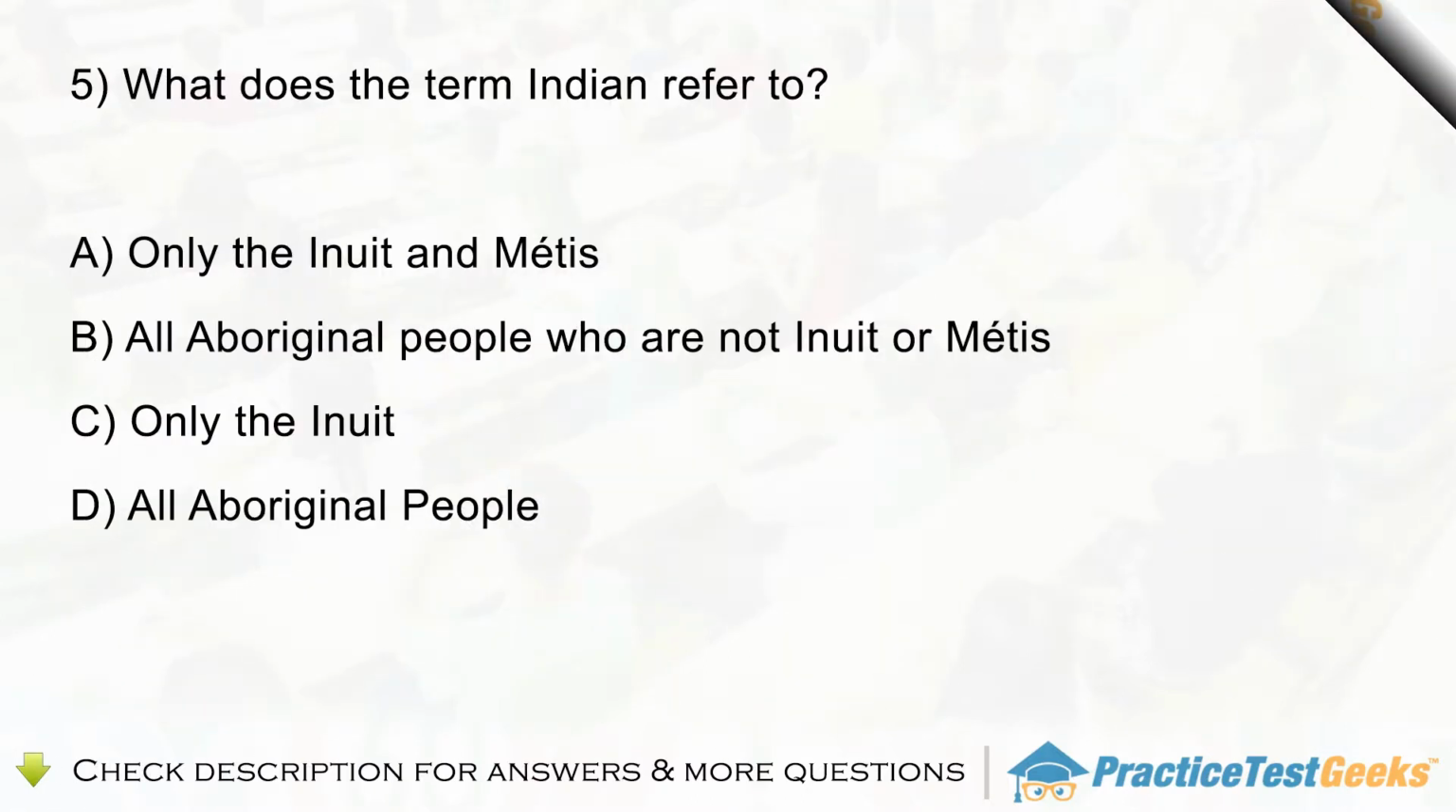Question 5. What does the term Indian refer to? A. Only the Inuit and Métis. B. All Aboriginal people who are not Inuit or Métis. C. Only the Inuit. D. All Aboriginal people.